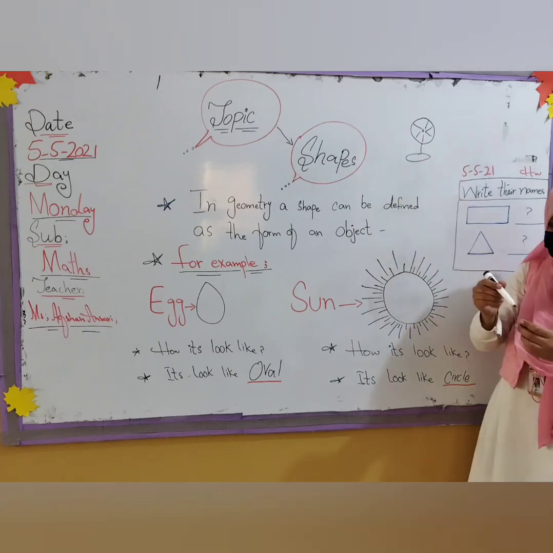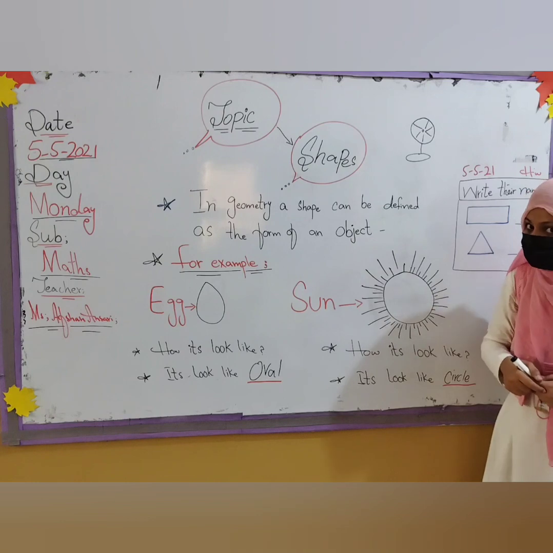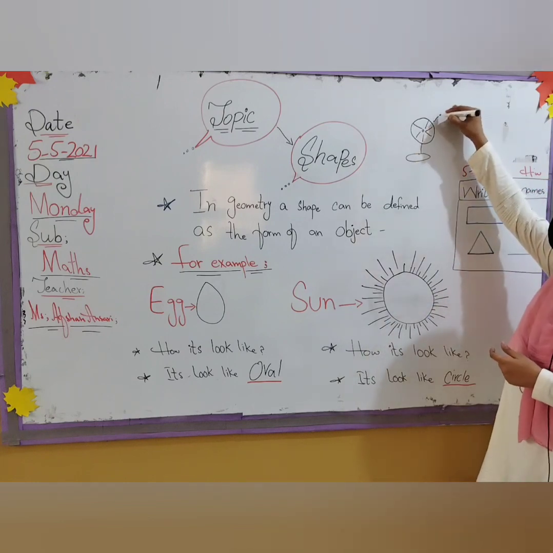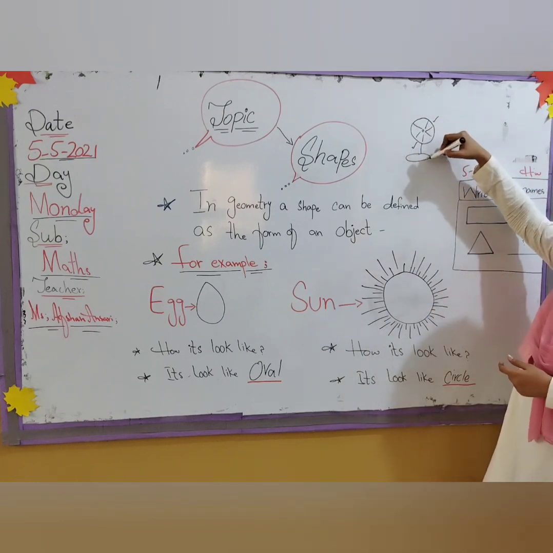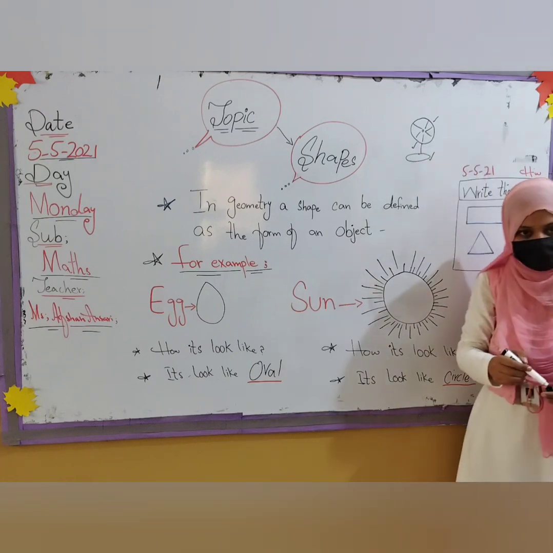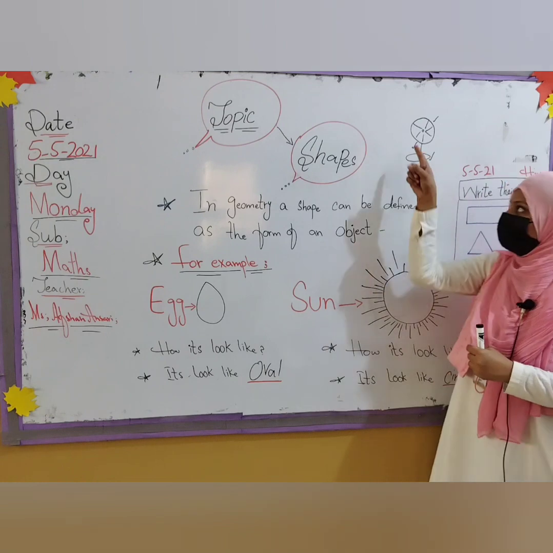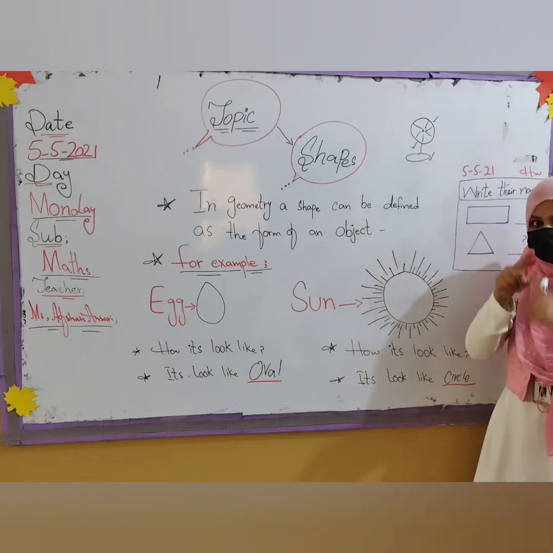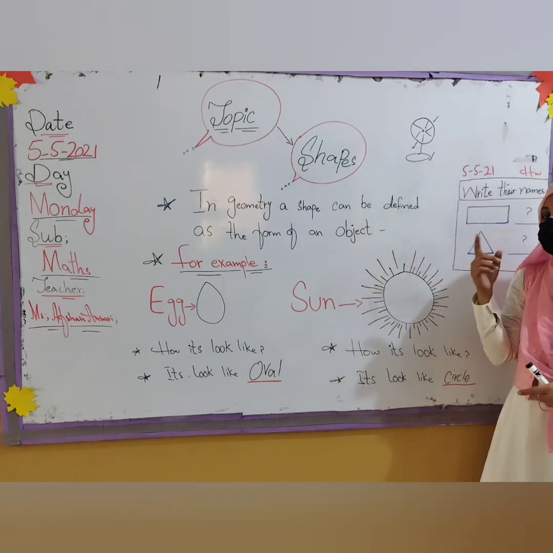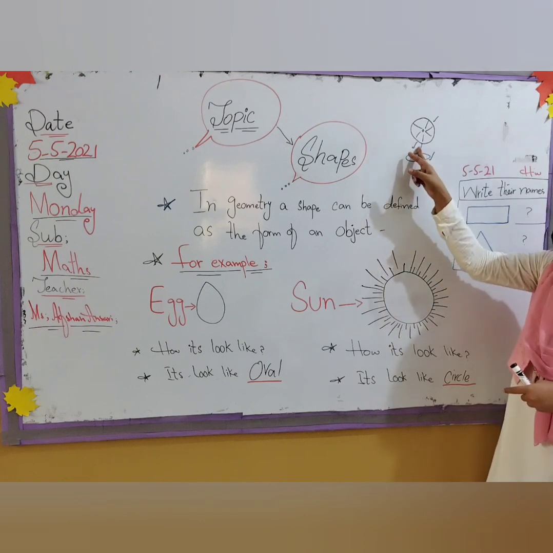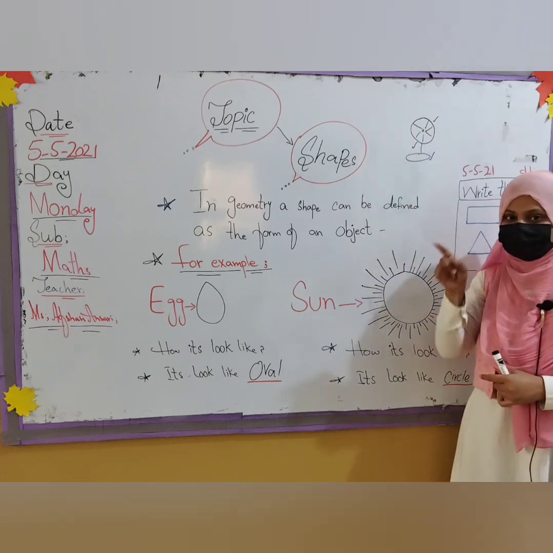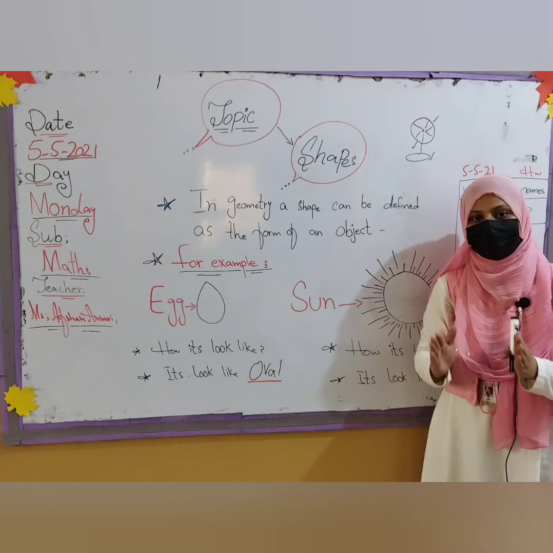So shapes are here. How many shapes? 3 shapes are here. I am going to tell you. Look, this is the circle, this is the line and this one is the oval shape. Fine. So in one thing you have to find 3 shapes. Like the first one is the circle. It looks round, but the shape is circle. And one more is there. The line shape is there, because it is a long one, the part that is attached.